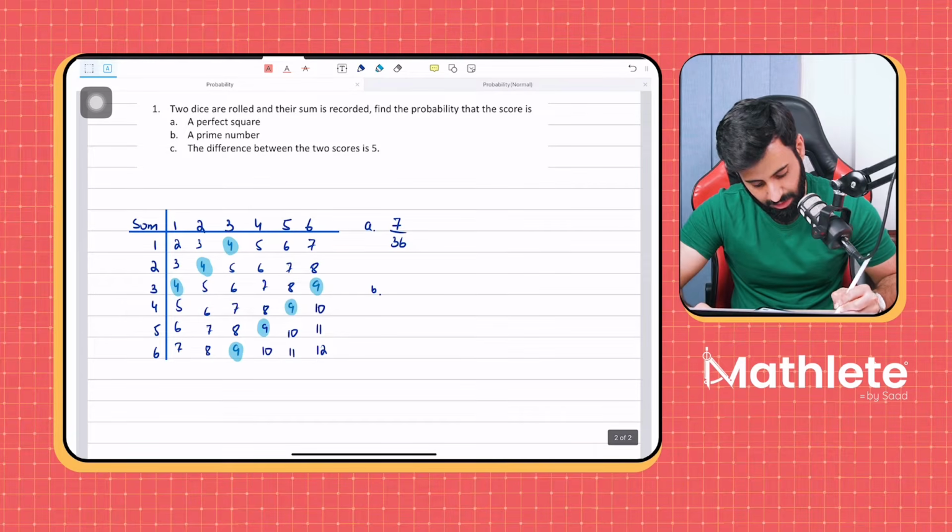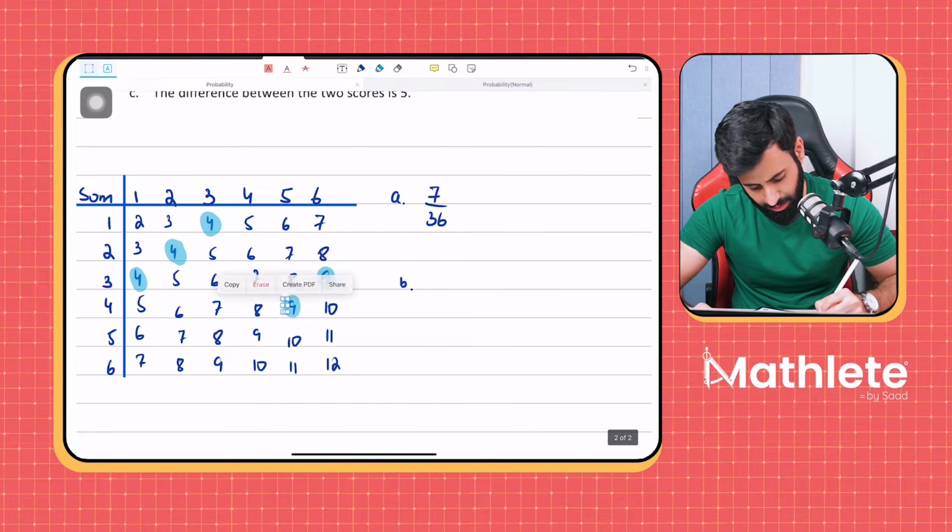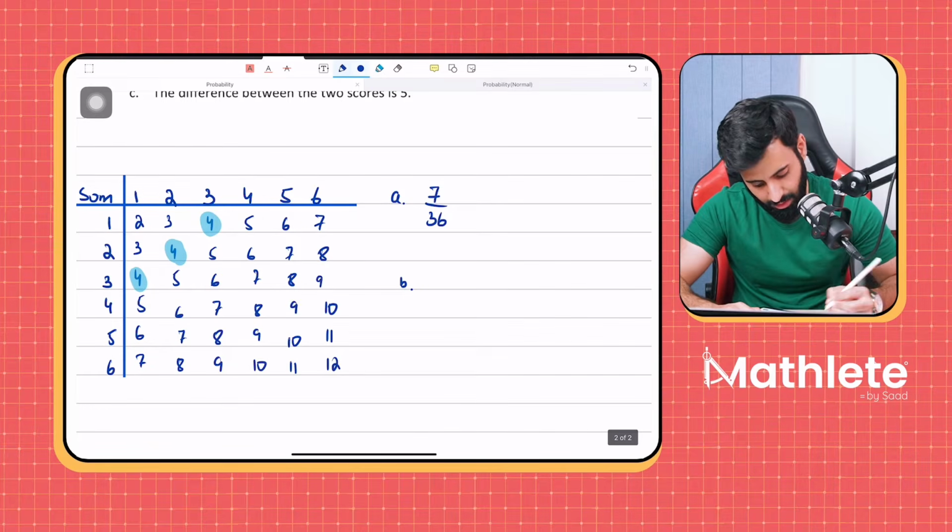What are prime numbers? Anyone who'd like to tell me what prime numbers are? Yeah, a number that is a multiple of 1 and itself. Okay, I'm just going to erase the part that I've highlighted, sorry, let me just write them again.